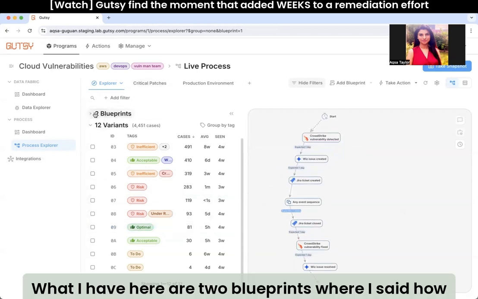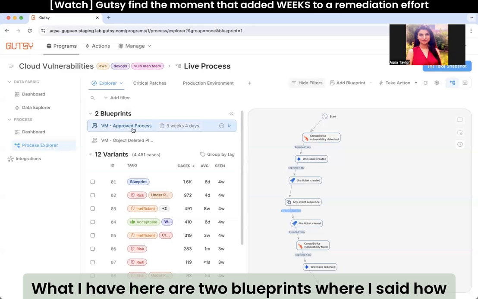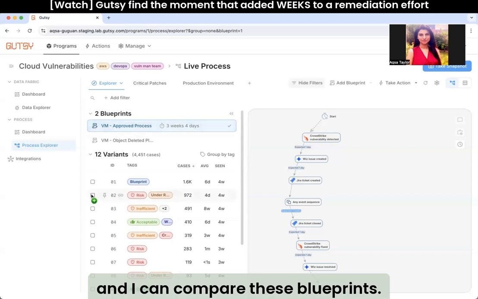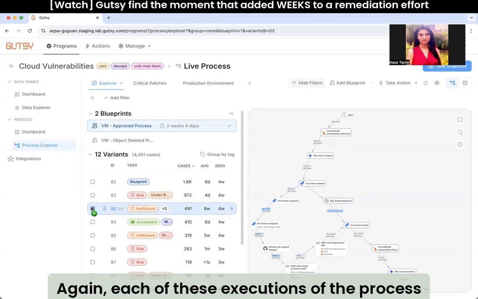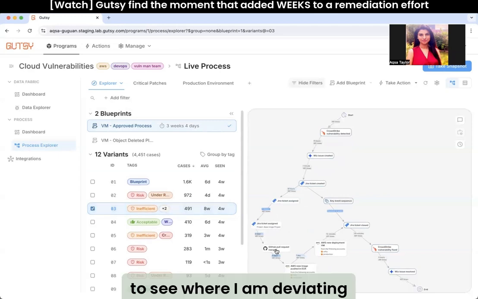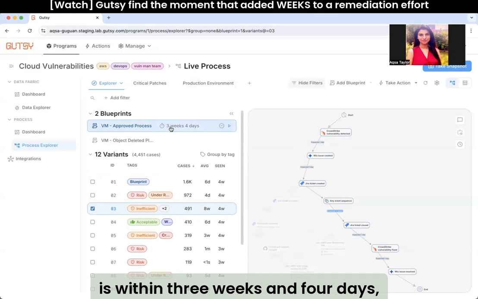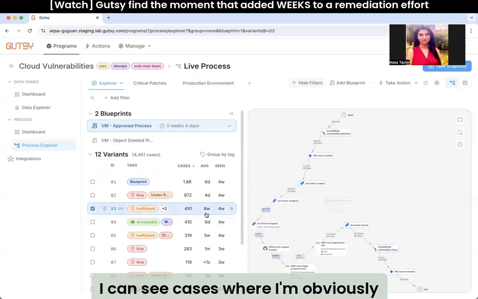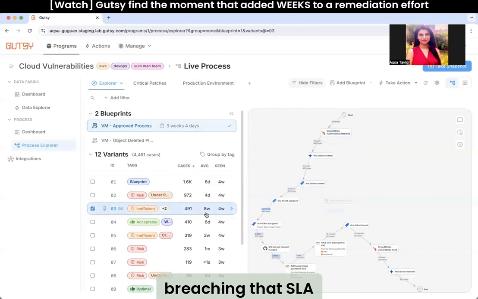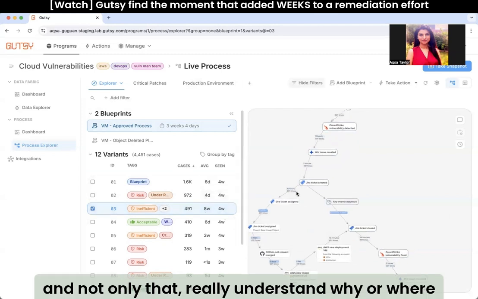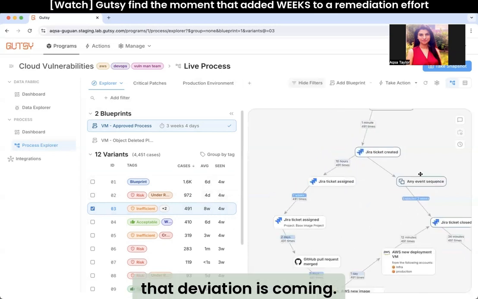What I have here are two blueprints where I said how my documented process works. And I can compare these blueprints, again, each of these executions of the process, to see where I am deviating from my expected process. If my expected process SLA is within 3 weeks and 4 days, I can see cases where I'm obviously breaching that SLA, and not only that, really understand why or where that deviation is coming.